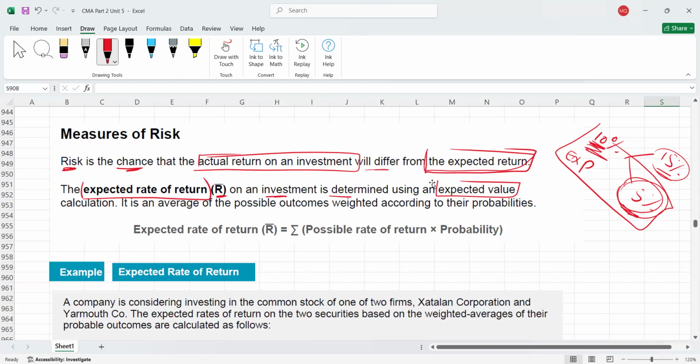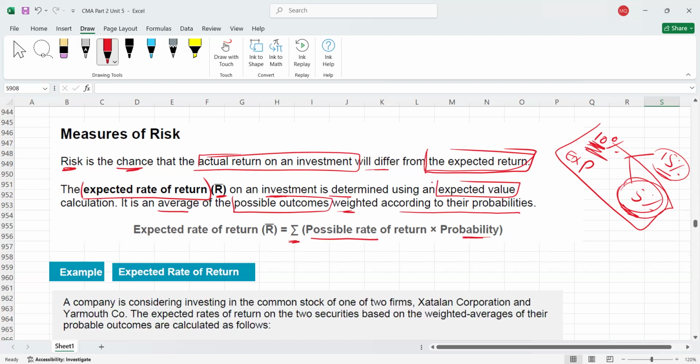So what is expected value? Here is the definition. Although we studied it in part 1 also, I'll explain the calculations slightly. Please remember, expected value is the average of possible outcomes weighted according to their probabilities. We can also simply say it is the summation of possible rates of return multiplied by their probabilities.